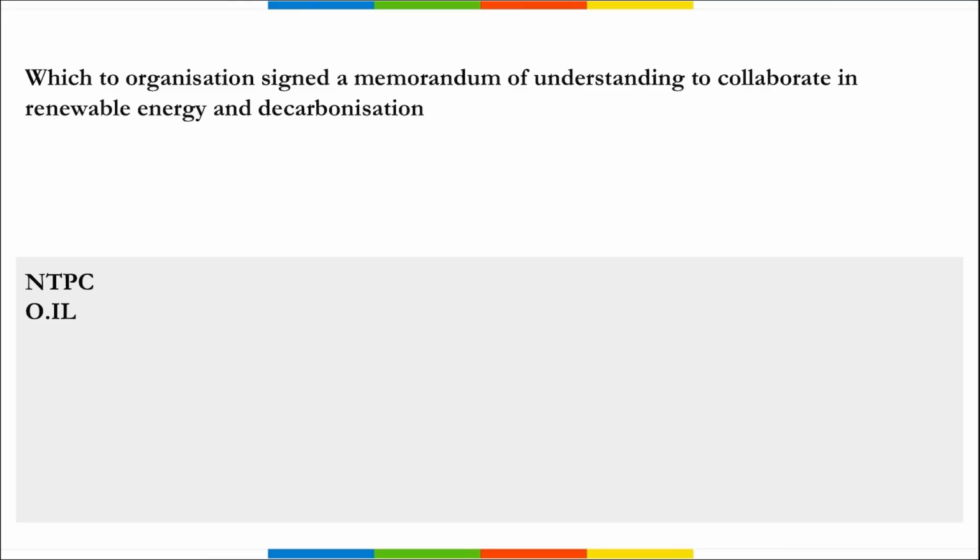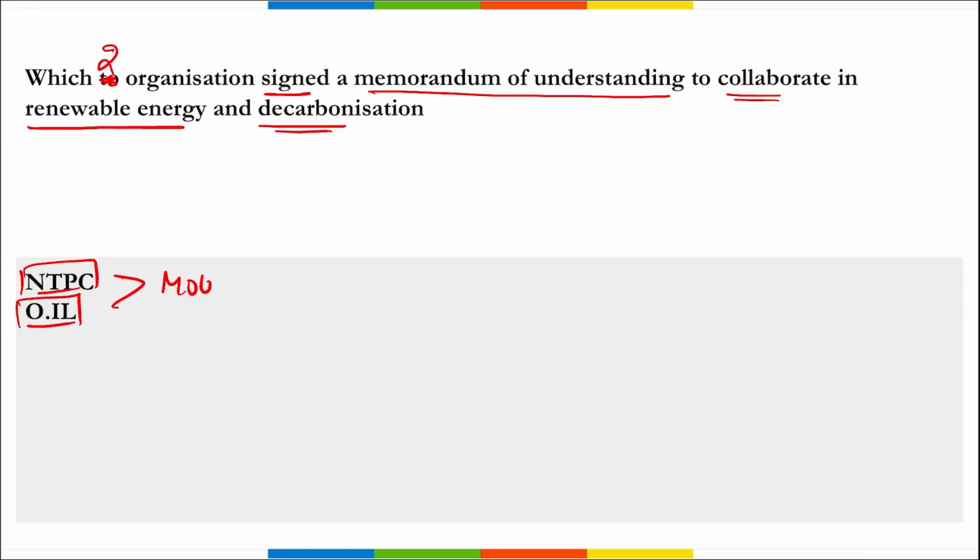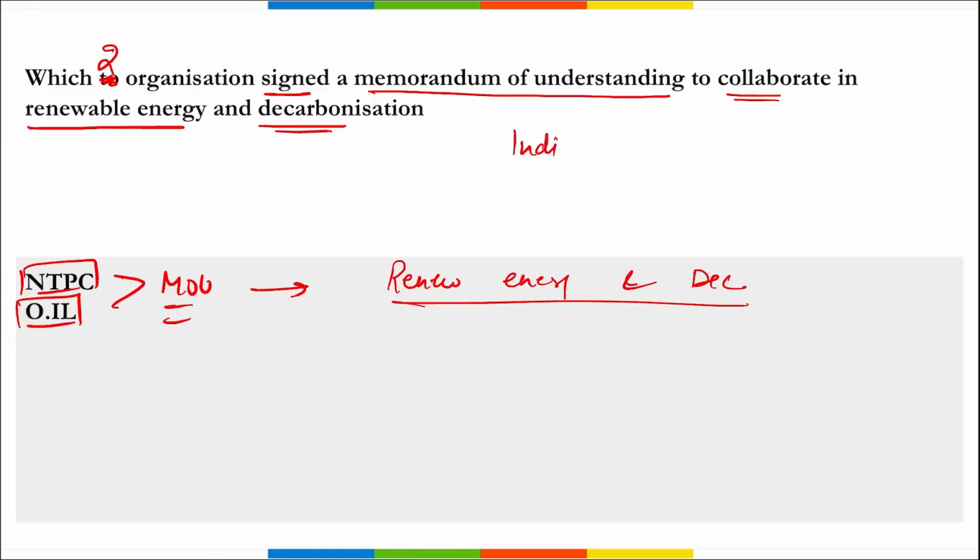Next, which two organizations signed a memorandum of understanding to collaborate in renewable energy and decarbonization? It is NTPC and Oil India Limited. They together signed this memorandum of understanding to work towards renewable energy and decarbonization. Before moving on, first of all, tell me what is the target year of India to become carbon neutral? It is 2070.